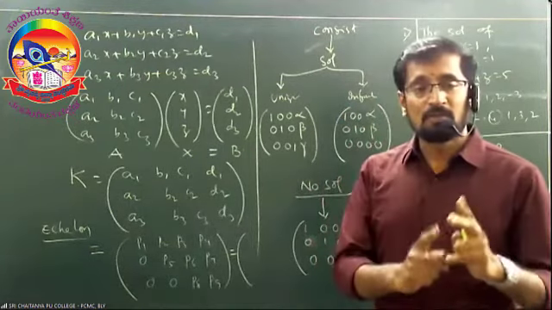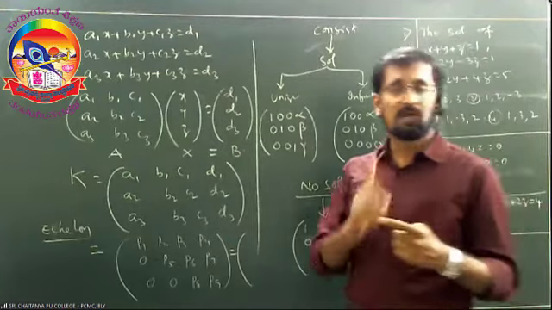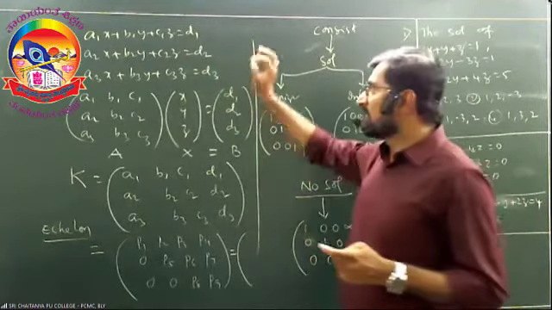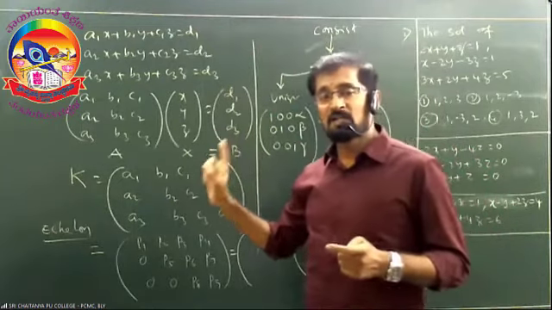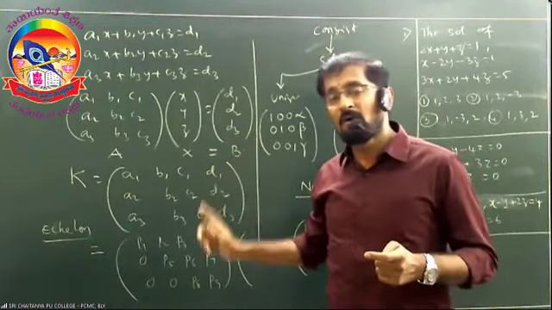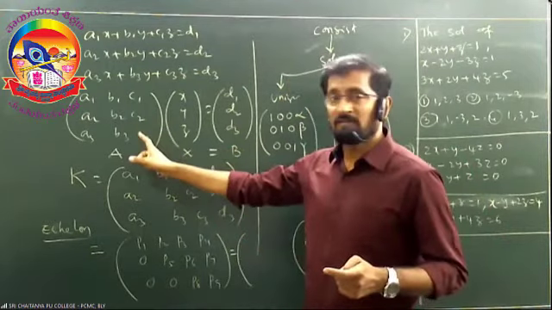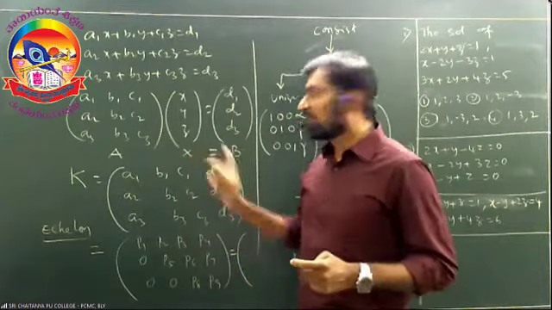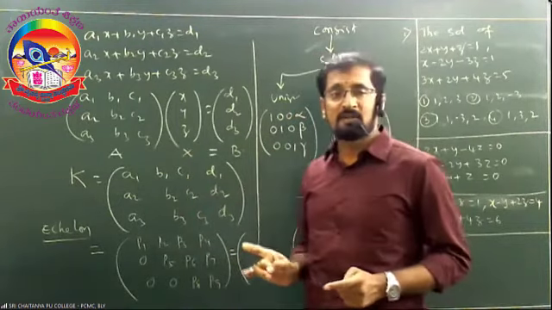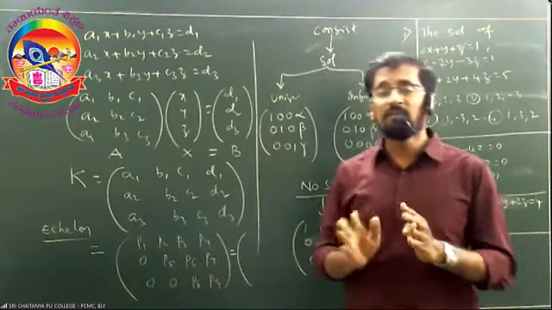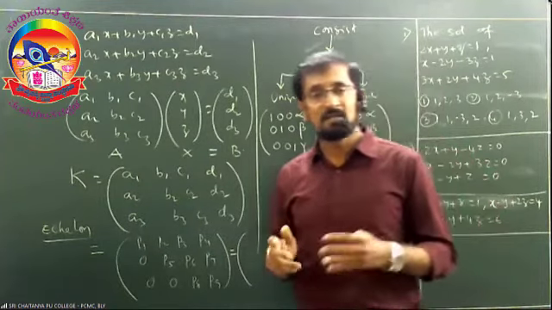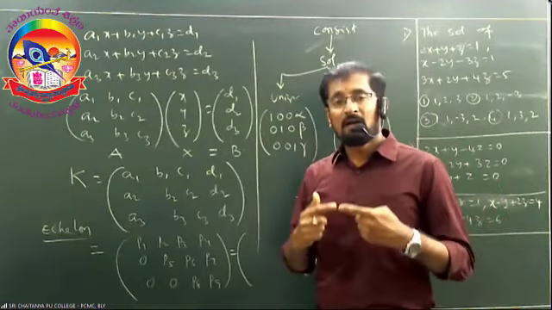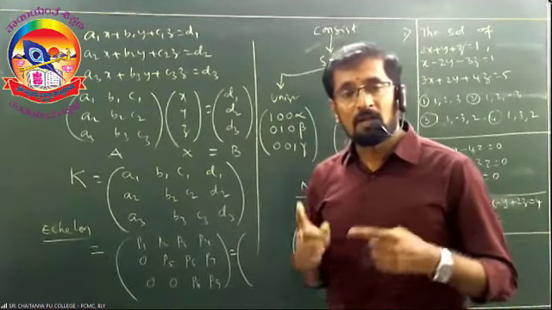One is non-homogeneous, another one is homogeneous, right? Now, this is called a non-homogeneous system. This non-homogeneous system is written in the form of a matrix like this, where capital A is the coefficient matrix, this is the variable matrix, and this is the constant matrix, right? Up to this, we covered in yesterday's session. Now, today we are going to learn another form of the matrix called the augmented matrix.